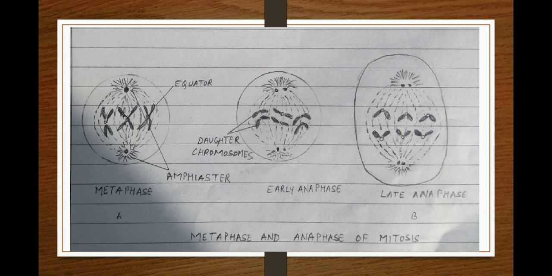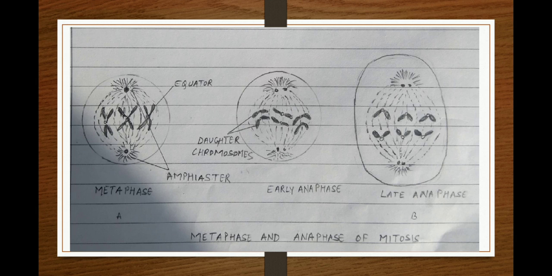There are some microtubules which do not join the chromosomes, which join only the ends of the poles. These types of microtubules are called polar or interpolar microtubules, where the chromosomes do not join. In the metaphase, the chromosomes align at the middle of the spindle fibers in the form of a plate.